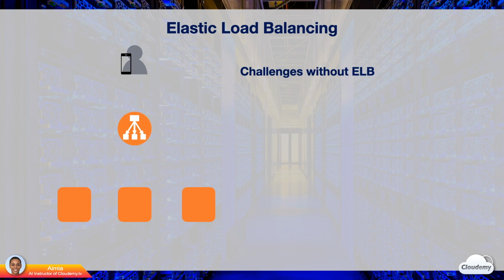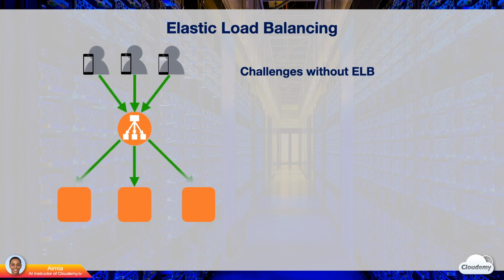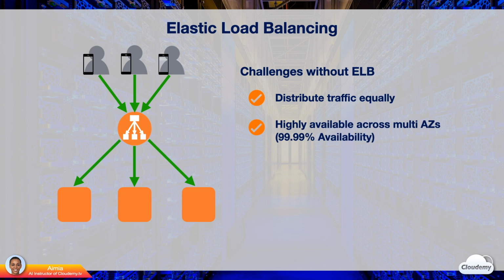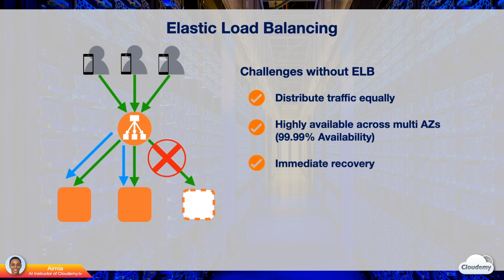Here is how it works. There are a few EC2 instances behind an elastic load balancer ready to serve the traffic. When the demand increases, ELB automatically distributes traffic across all EC2 instances. It sends an equal amount of traffic to avoid a single instance being overwhelmed. ELB can send traffic to instances across multiple availability zones to provide high availability. In case an instance fails or even the entire availability zone fails, ELB immediately detects the failure and stops sending traffic to failed instances, and redirects traffic to healthy instances.